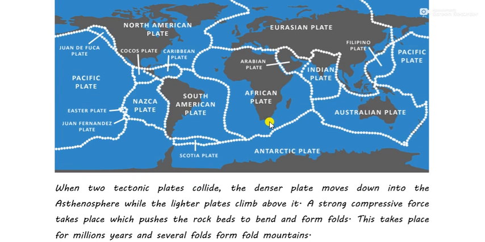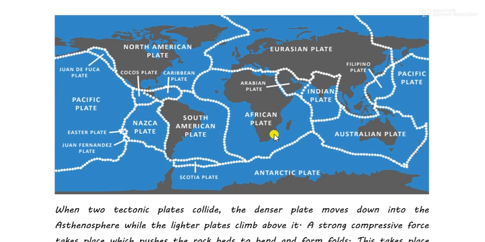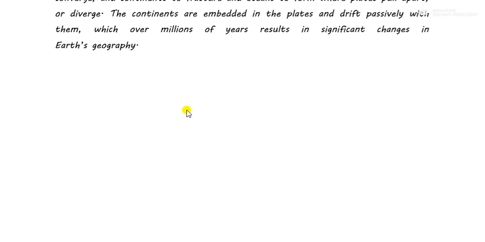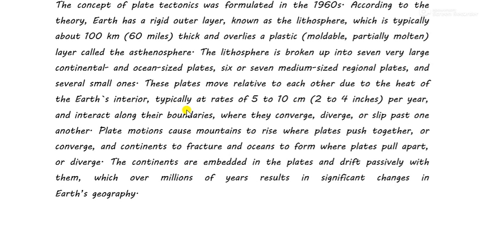And when the continents are pulled apart, when the plates are pulled apart, this causes a fracture between the plates. For example, this plate was joining this, but when it pulled apart, what happened? There was a space left in between, which led to the formation of oceans. So when plates push together, mountains are formed, and when plates pull apart, oceans are formed. Pull apart means diverge also.